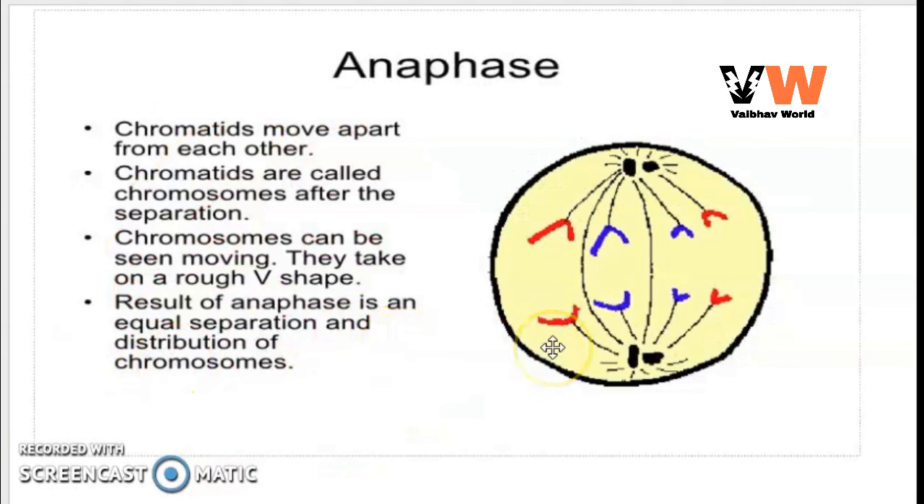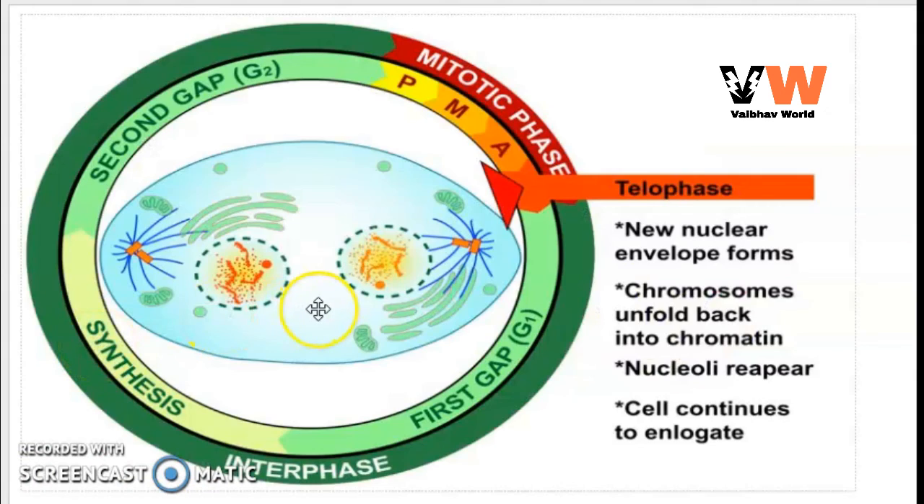Next one is the anaphase. In anaphase the chromosomes separate and move toward the opposite poles, forming a V shape. And the last one is the telophase, in which nuclear envelopes form, chromosomes unfold back into chromatin and nucleoli reappear.